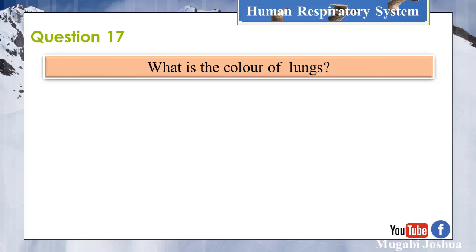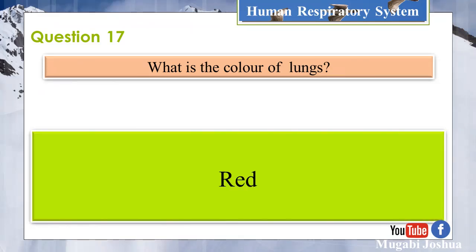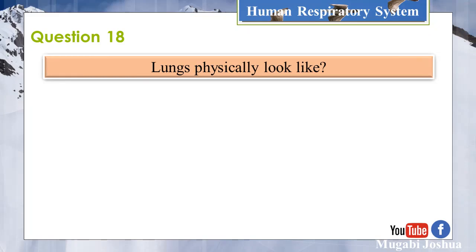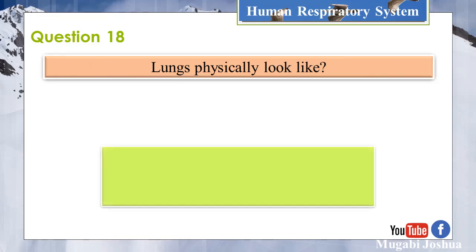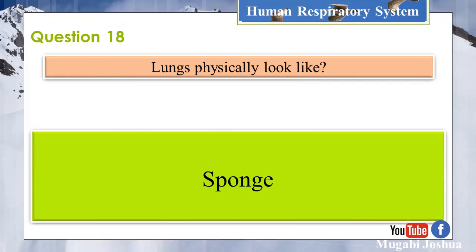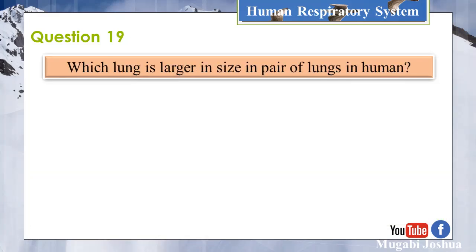Question 17. What is the color of lungs? Red. Question 18. Lungs physically look like sponge. Question 19.